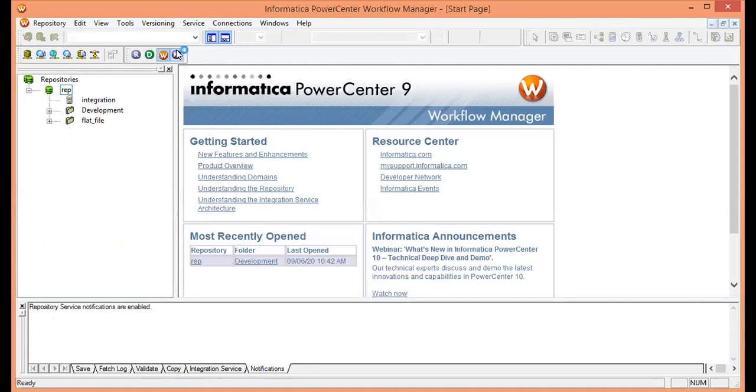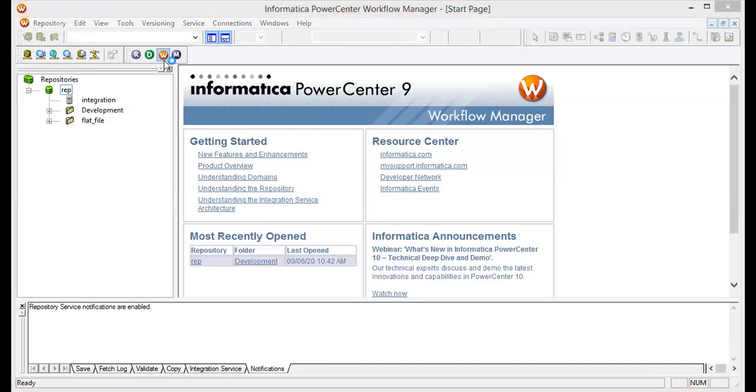Meanwhile, I will open the workflow monitor also, so in the backend it will get open and we don't have to wait for that. Now, this is the workflow manager window. From the workflow manager window only, we can load the data into the target table.